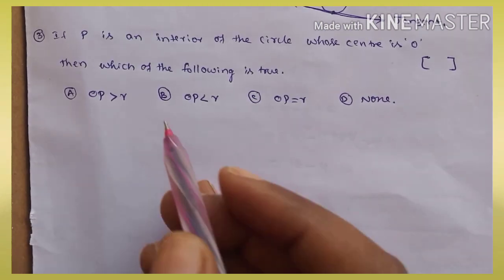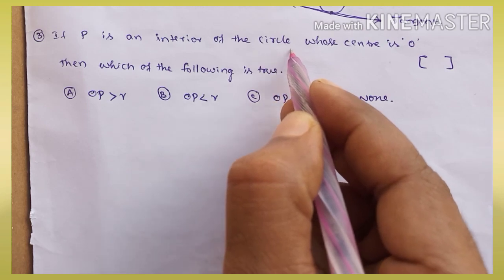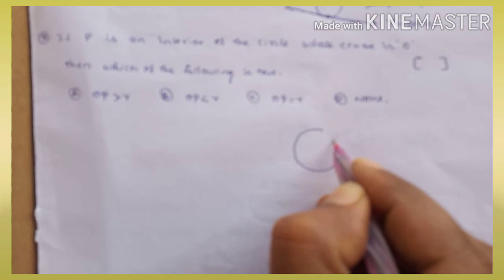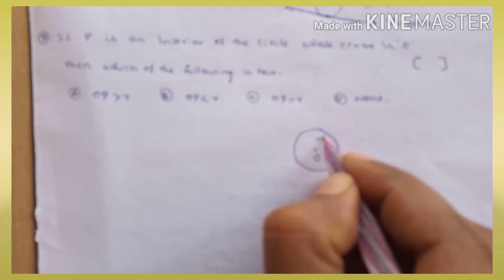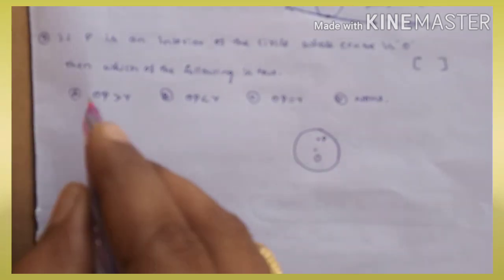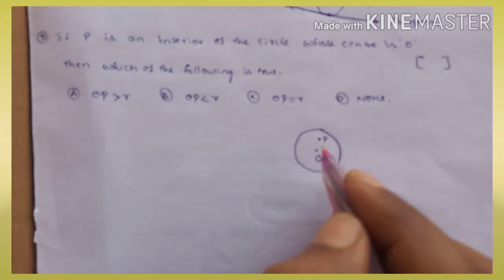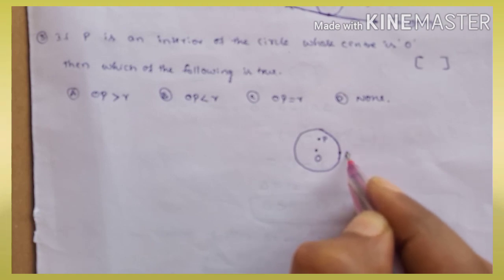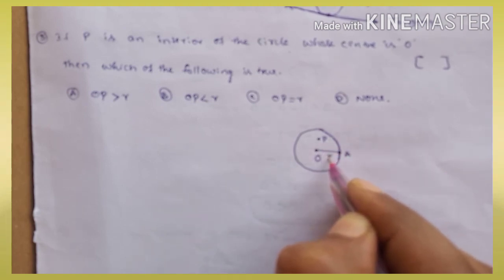Now the third one: P is an interior point of the circle whose center is O. This is a point here. This is a circle, the center point is O and P is an interior point. Then which of the following is true? Here we know R is called the radius. For any point on the circle, suppose A, OA is called the radius R.